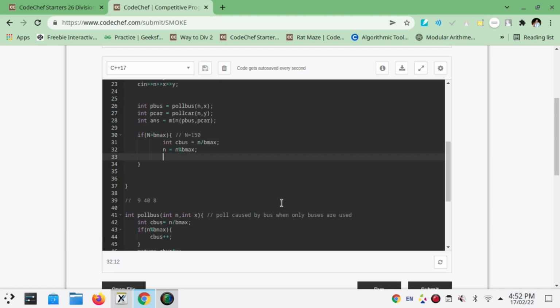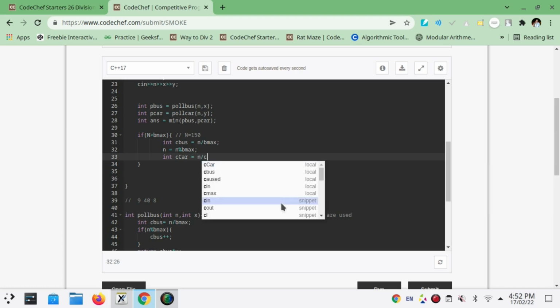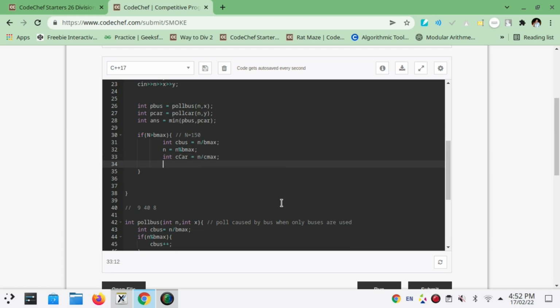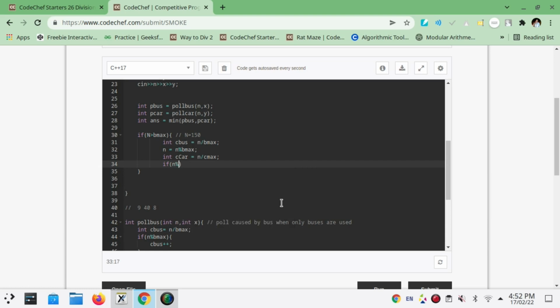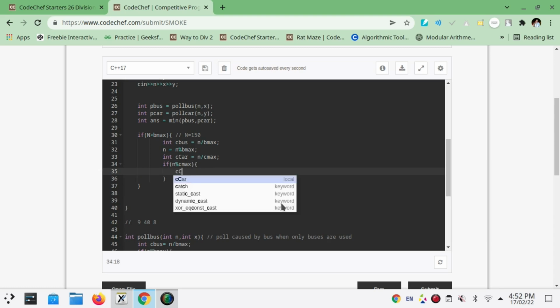Now we need to find the count of cars also, so int of c car equals n by c max. Again if some persons are remaining, that is, if n modulo c max is true, then c car will be incremented.